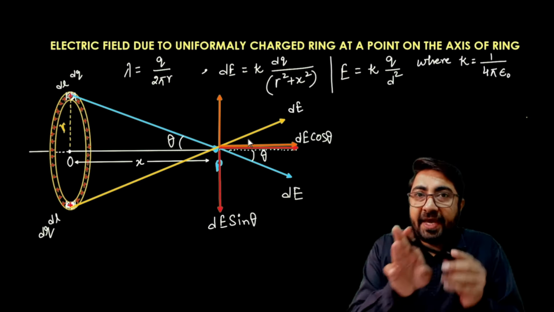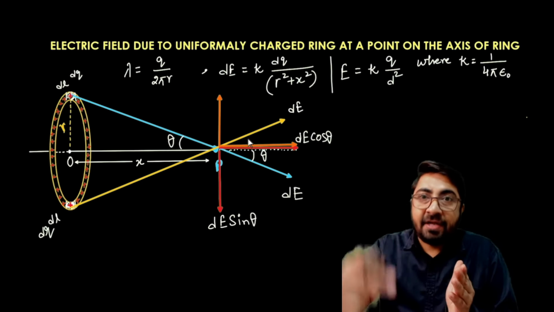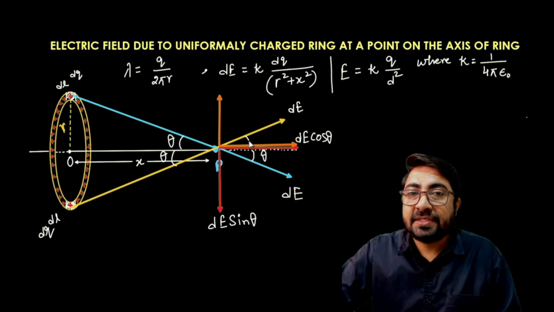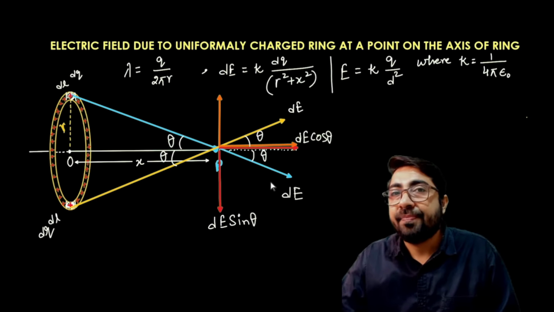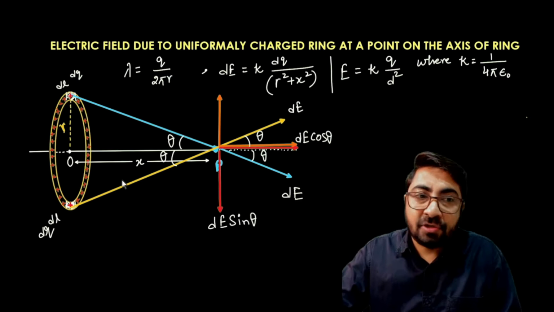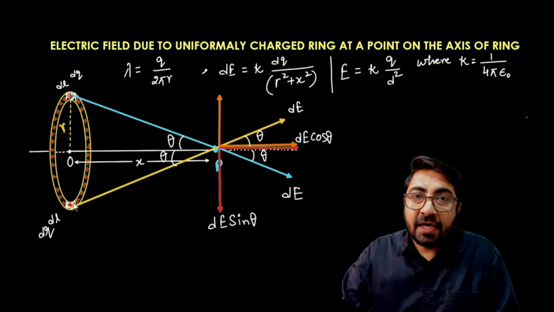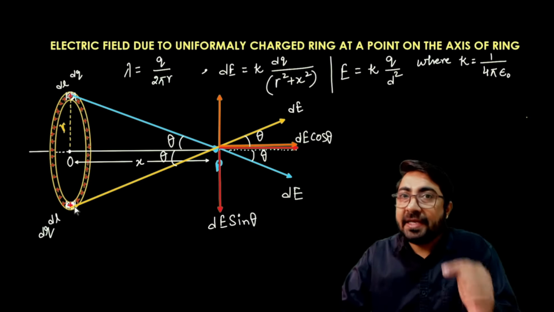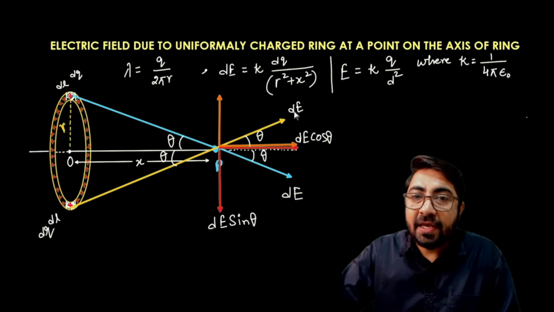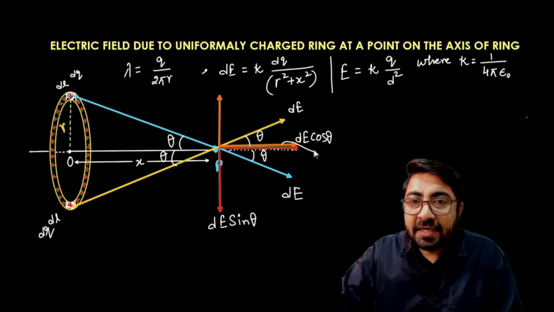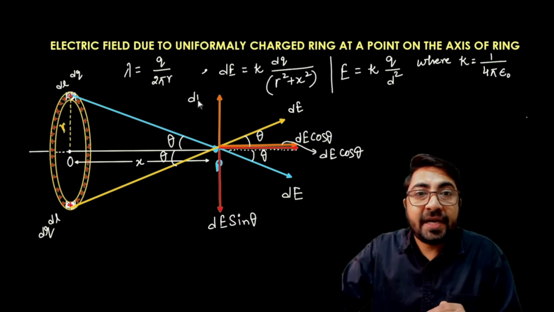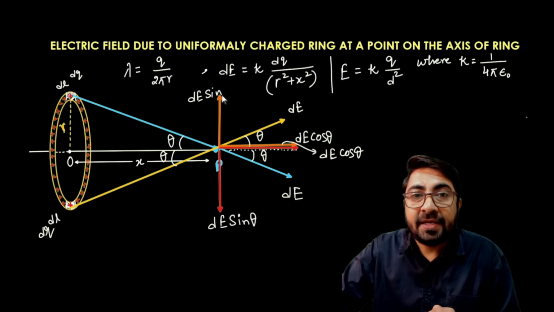Since the axial line passes through the center of the ring, that is why this angle is again theta. So this is again the vertically opposite angle from the axis. After splitting the components of electric field due to the next opposite dl element having the small charge, that is electric field dE, what is this? This is the next component, that is dE cos theta. The next electric field is dE sin theta.